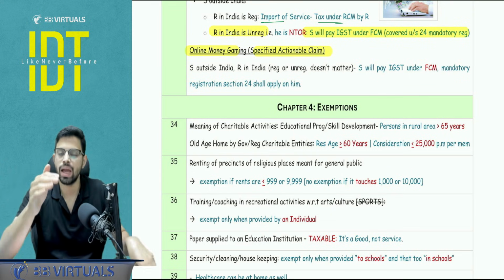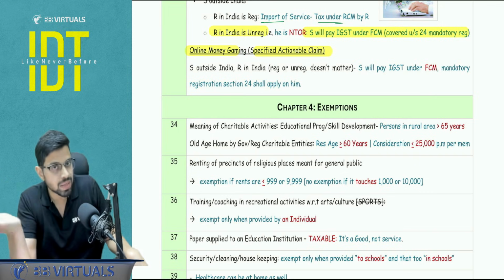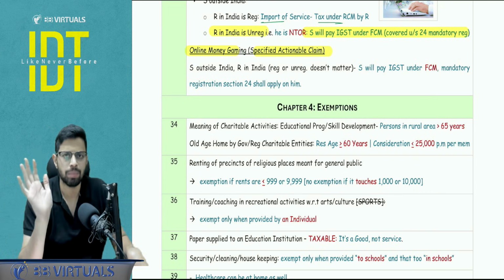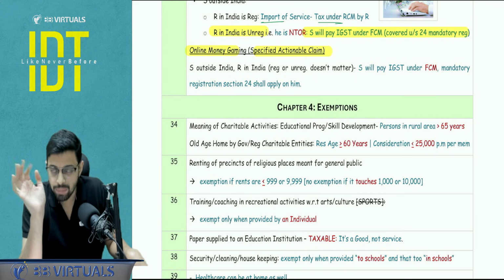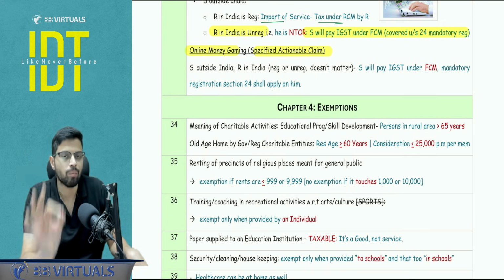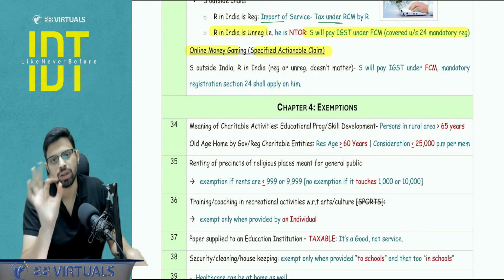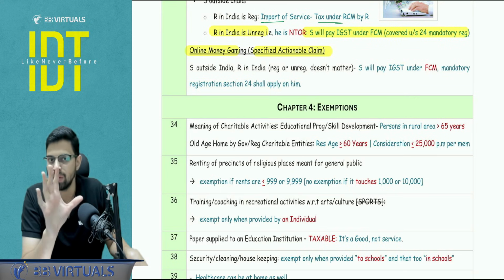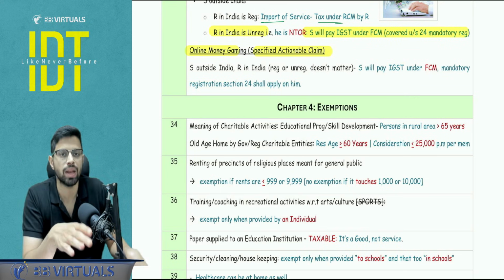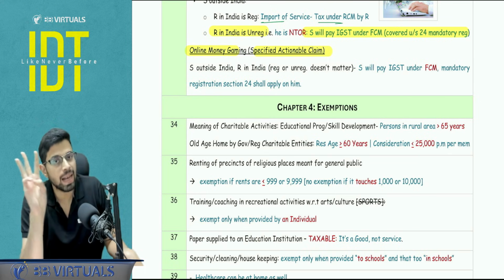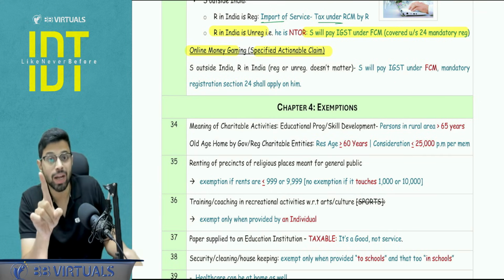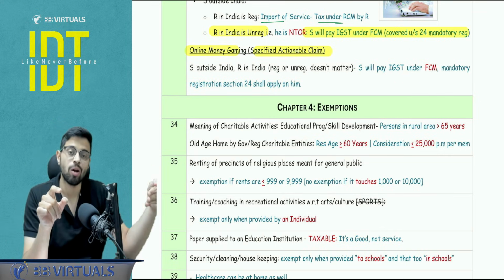Correct? And if they are not in India, but they have a representative in India for any purpose, they can pay the tax. If there is no representative in India for any purpose, then they have to ensure that they appoint someone to pay the tax on their behalf. They have to pay. It cannot be an excuse that there is no one representing that person in India. So this is section 14, 14A of IGST, linked with section 24 of CGST.